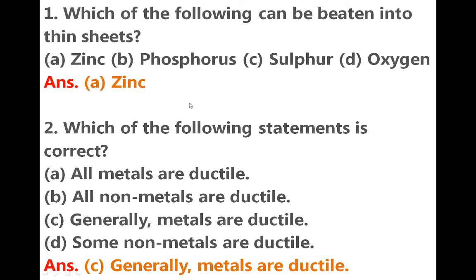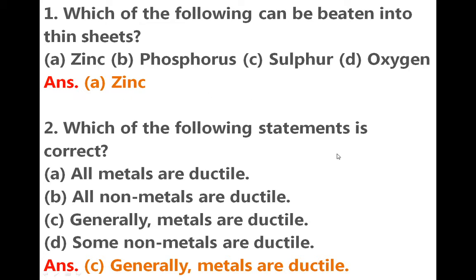We have to revise one property of metals, that metals are malleable. It means if we beat a metal with a hammer, it can be beaten into thin sheets. We know this as the malleable property of metals. Zinc is a metal and shows malleability, that's why option A is correct.